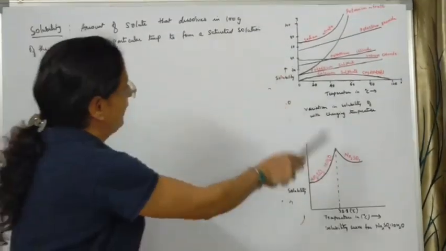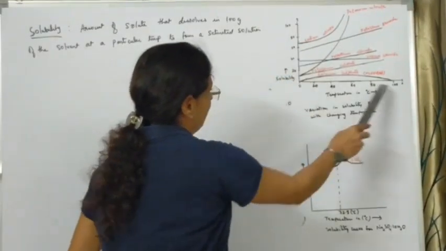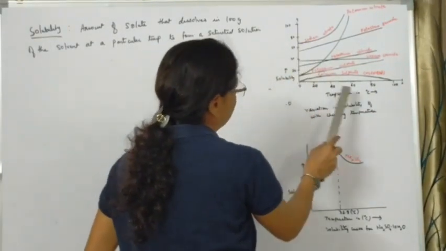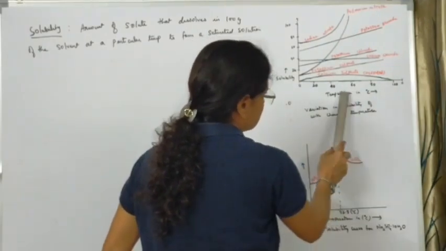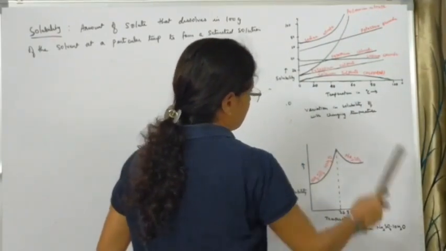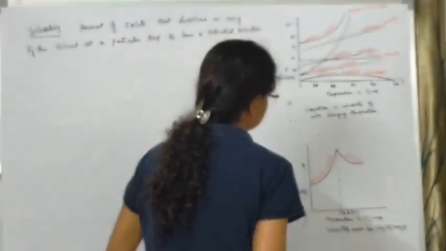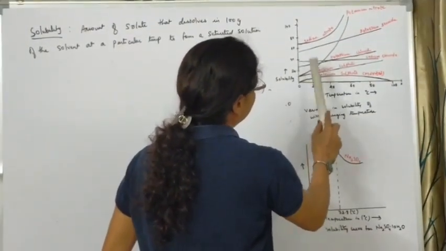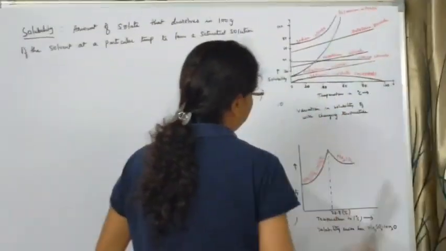Now look here, I have drawn a graph where I am representing solubility on the y-axis and temperature in Celsius on the x-axis. We can see there is a variation in the solubility of different substances with temperature.